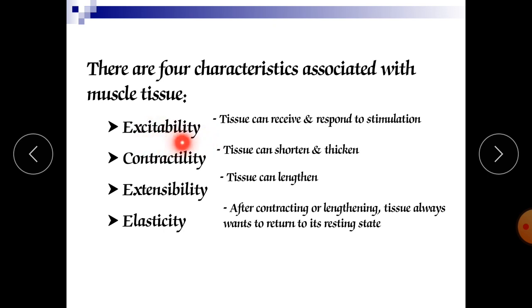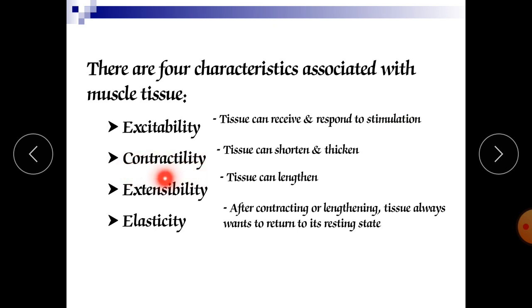Impulse generation occurs and the impulse is transmitted from one neuron to another, which gives rise to the excitability of the muscle. So the tissue can receive and respond to stimulation, and stimulation occurs in the form of neurotransmitter release.